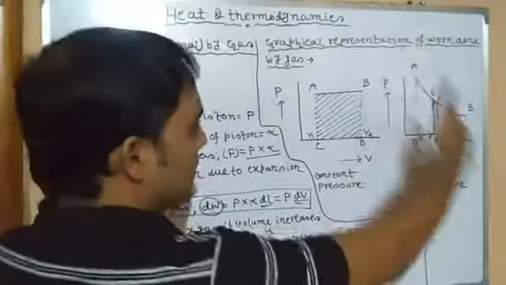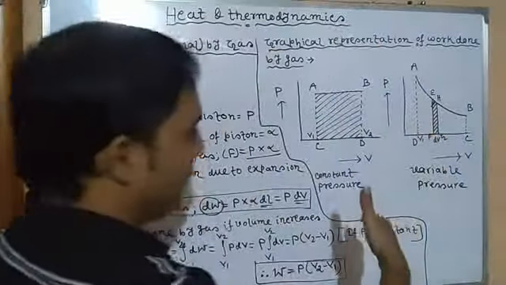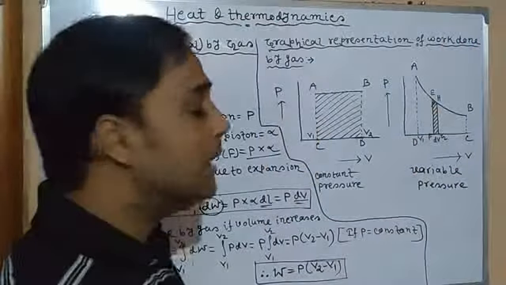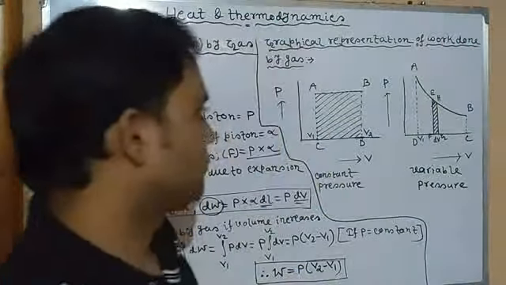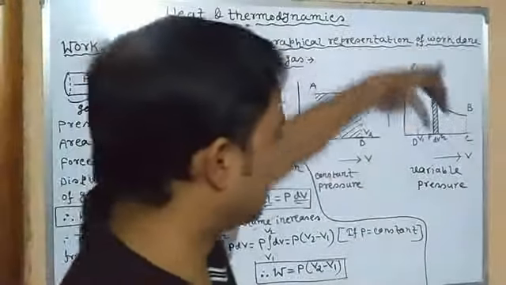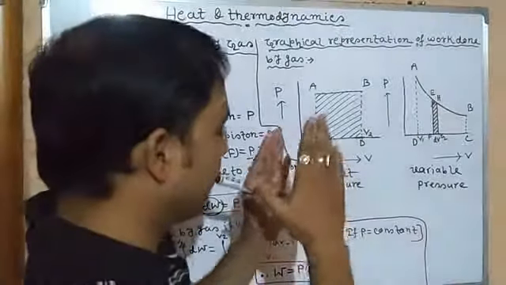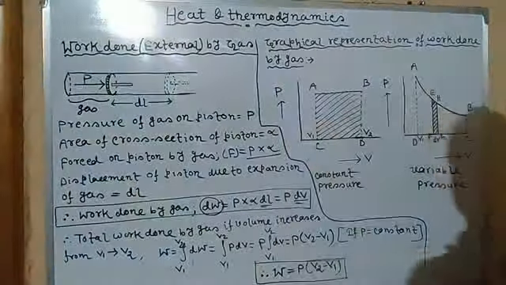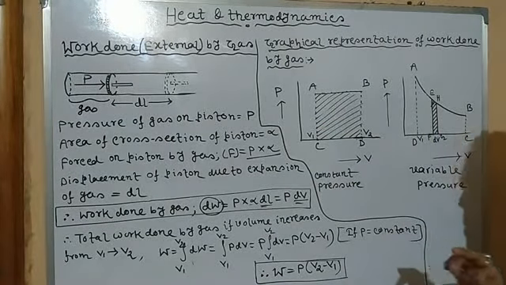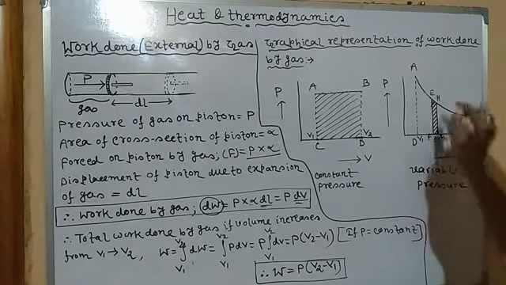So let's see. Since the pressure keeps changing, the graph will not be a straight line, it will be a curve, as you can see through the curve AB. In that case, how to calculate the work done by gas? Since pressure is not constant, we may resolve it into a small strip, as we did in the case of work done by a variable force. So we have just taken out a small strip, EFGH.